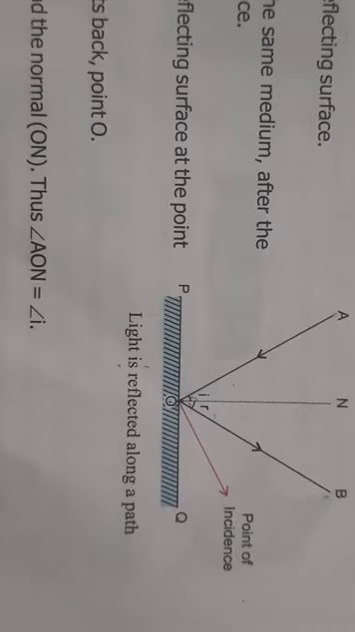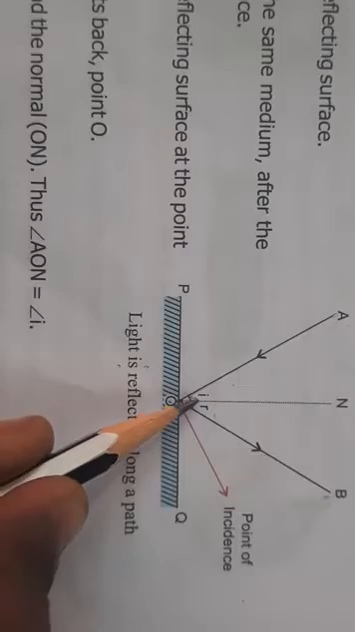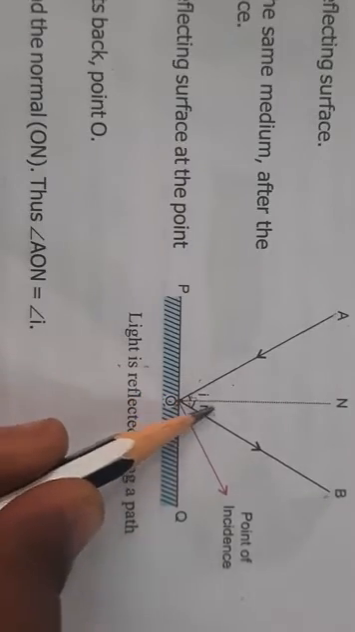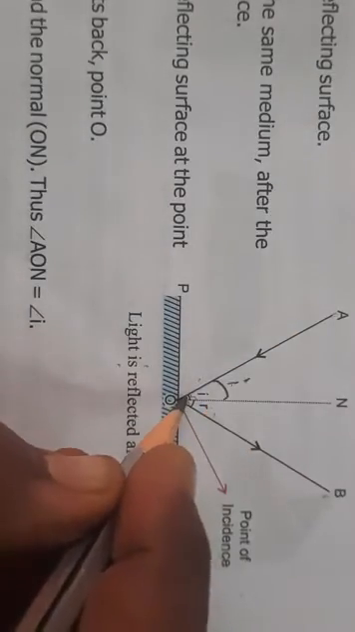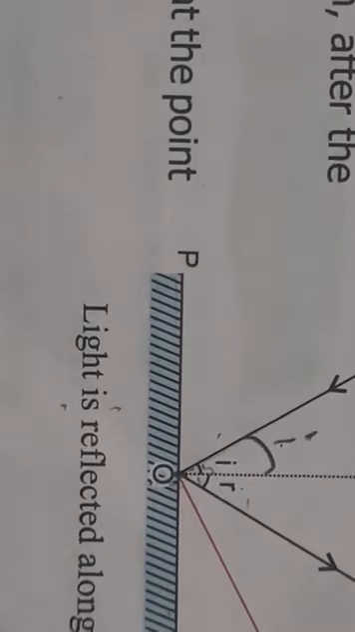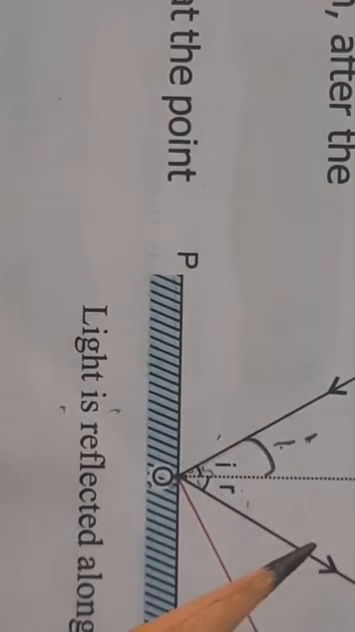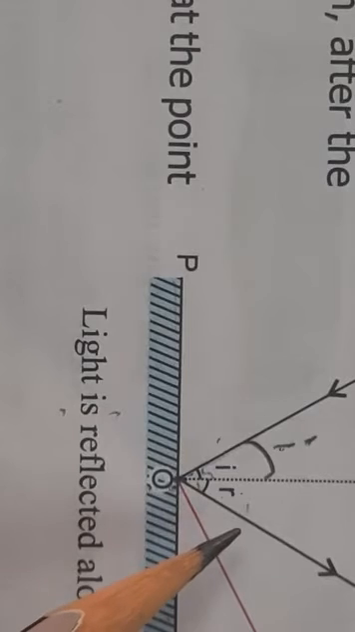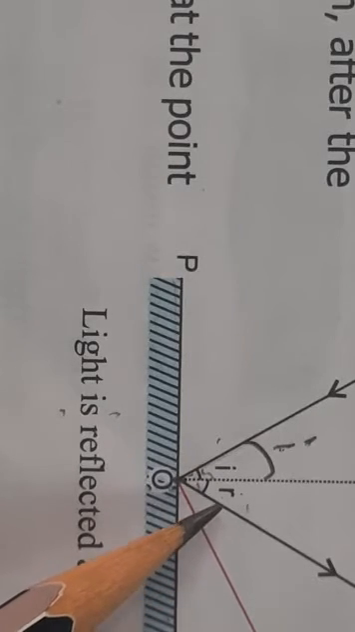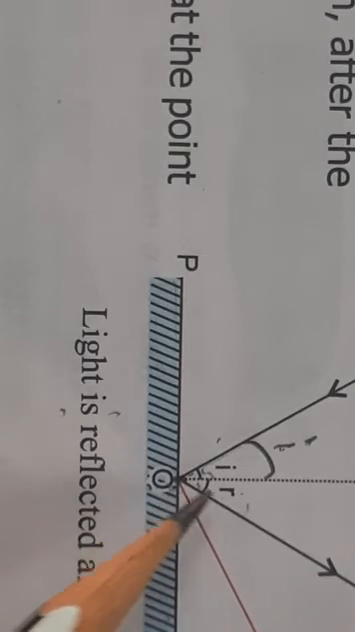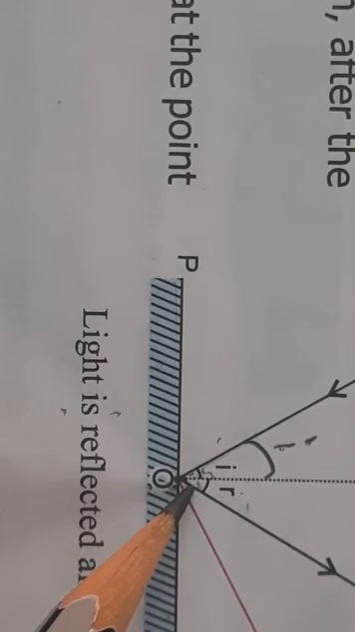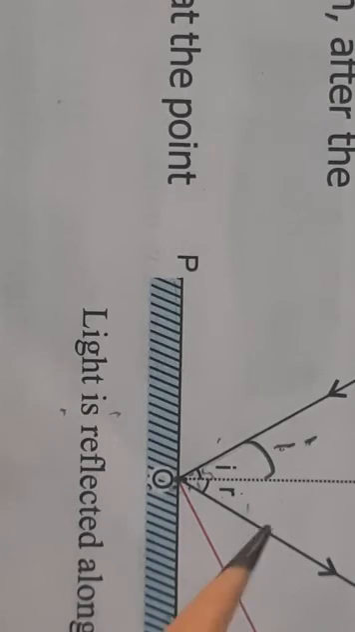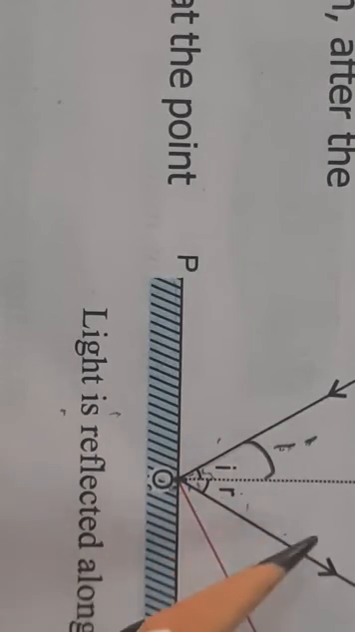The angle of incidence is the angle between the incident ray and the normal. This is the incident ray, and the angle is written as i. It's clear in the figure. So this is the angle of incidence, and then the angle of reflection. The angle between the reflected ray and the normal is called the angle of reflection. So this is r. So angle of incidence is always equal to angle of reflection.